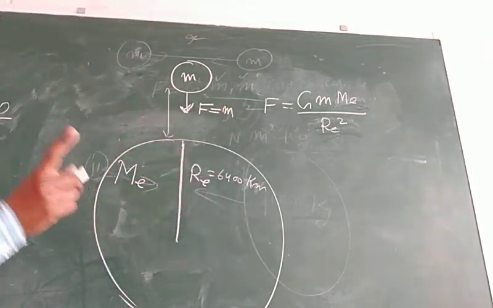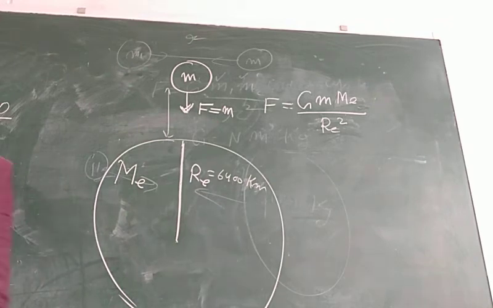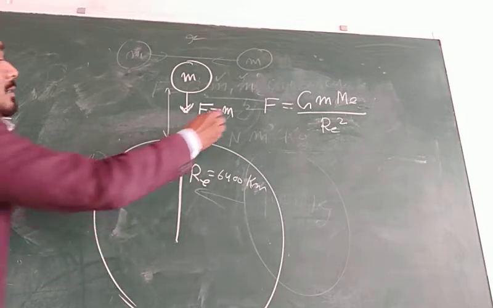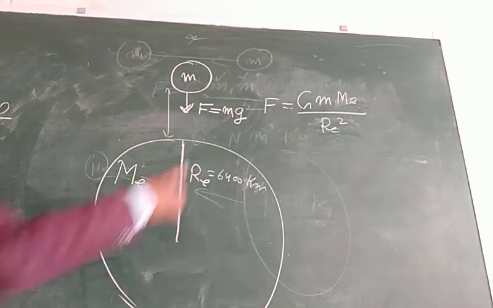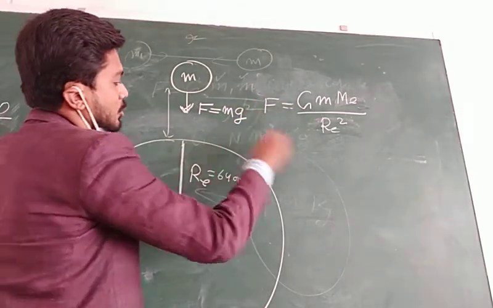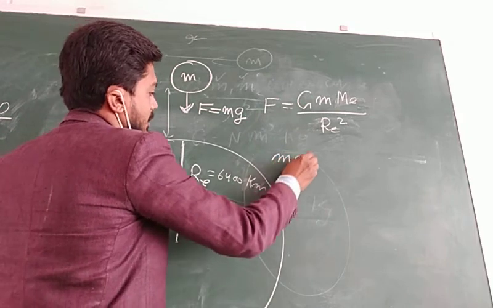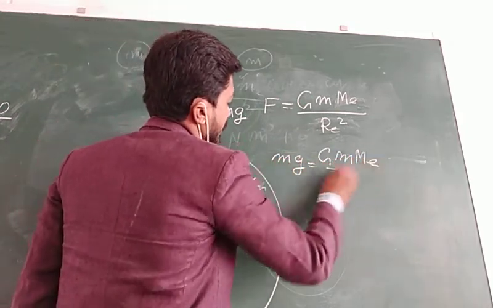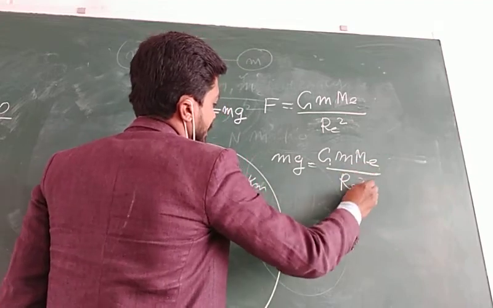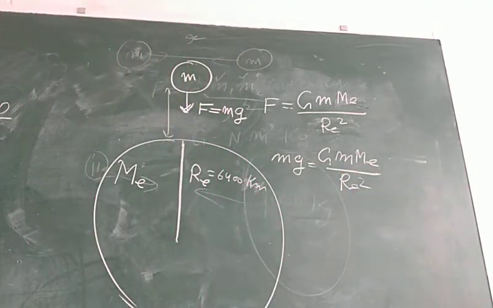But for a, whenever the body is under the influence of gravity, then in place of a, you will use g. F is equal to mg. Now compare these two, and you will get mg is equal to G Me by Re square.